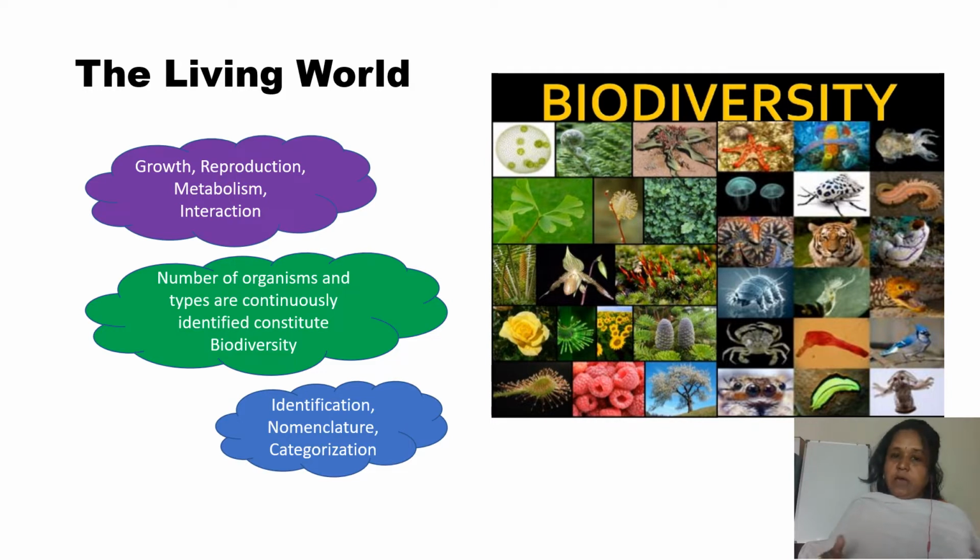After naming them, we should make them into categories. That is, we should make them into groups, like plants as one group, animals as one group, and fungi as another group. Like that, we have to group or categorize them. And the word used for the categorization is the taxon.